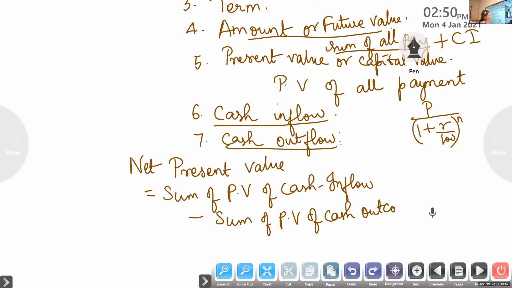If it is present value, you take the present value of cash inflow minus the present value of cash outflow, and that will give the net present value.